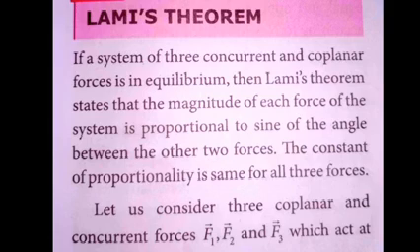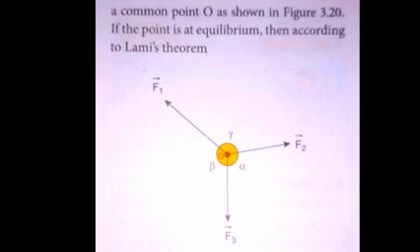Now I am going to consider three forces F1 vector, F2 vector and F3 vector in a concurrent system. That means all the forces are meeting at the same point. Then according to Lamy's theorem we have to substitute in the statement. Here the three forces are represented in this diagram. F1 vector, F2 vector and F3 vector are directly proportional to the sine of the opposite angle.